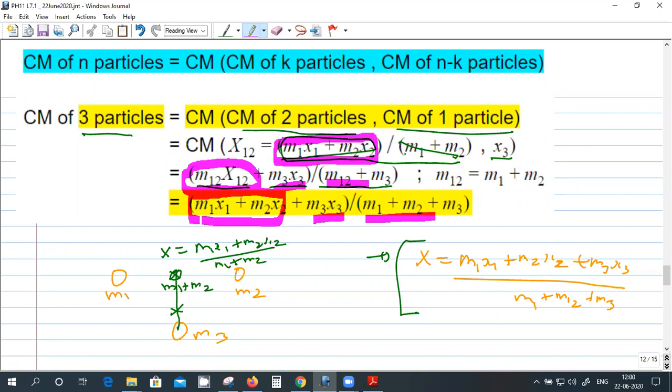Similarly, if I have a distributed mass, for the center of mass of this object, I can divide it into two. I can find the center of mass of this part, and I can find the center of mass of this part, and then I can find the center of mass of these two point masses. Center of mass means I'm replacing the full mass by a point mass at the center of mass.